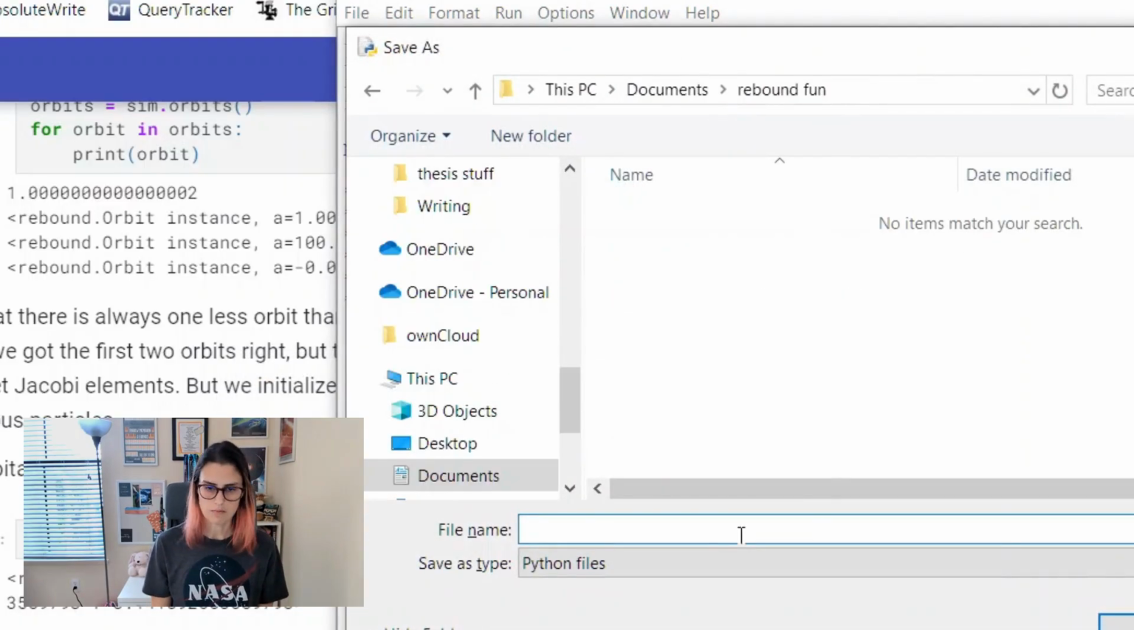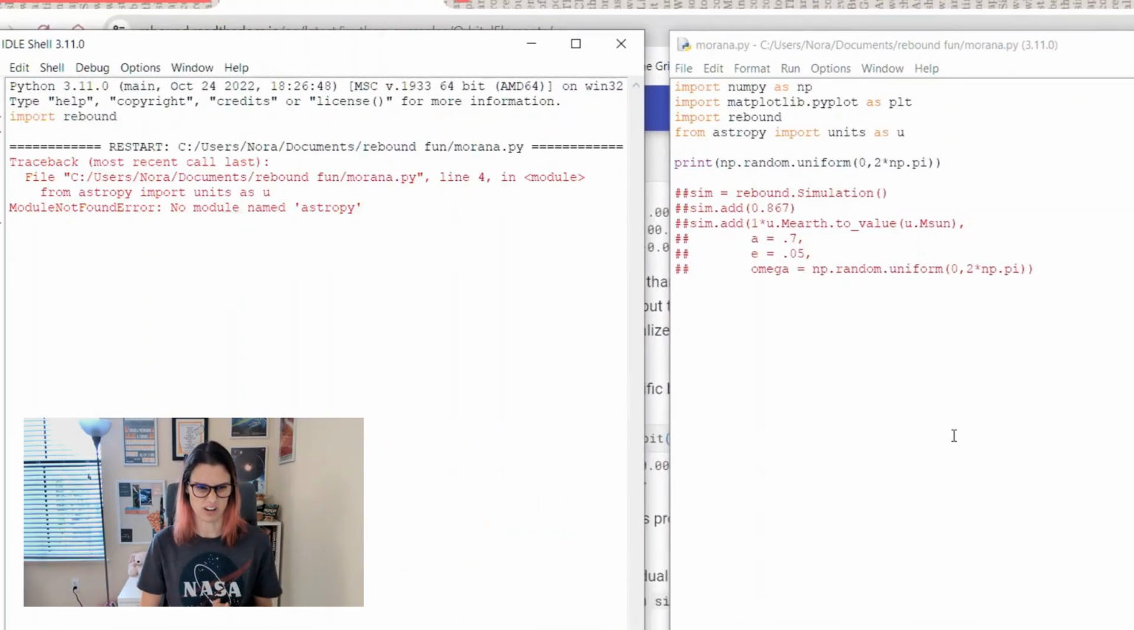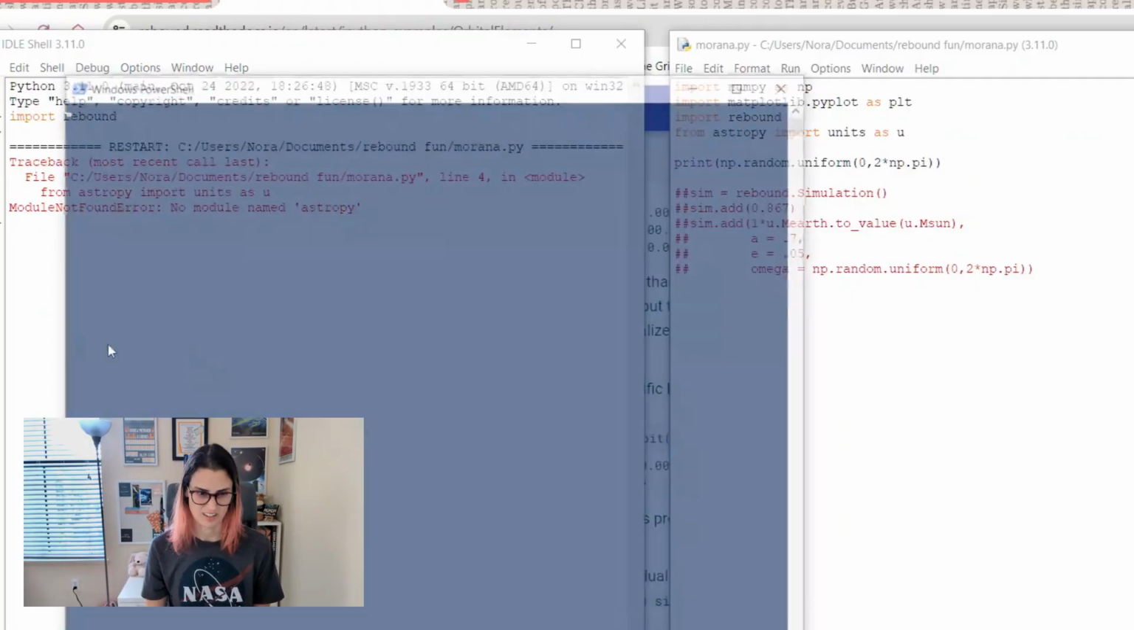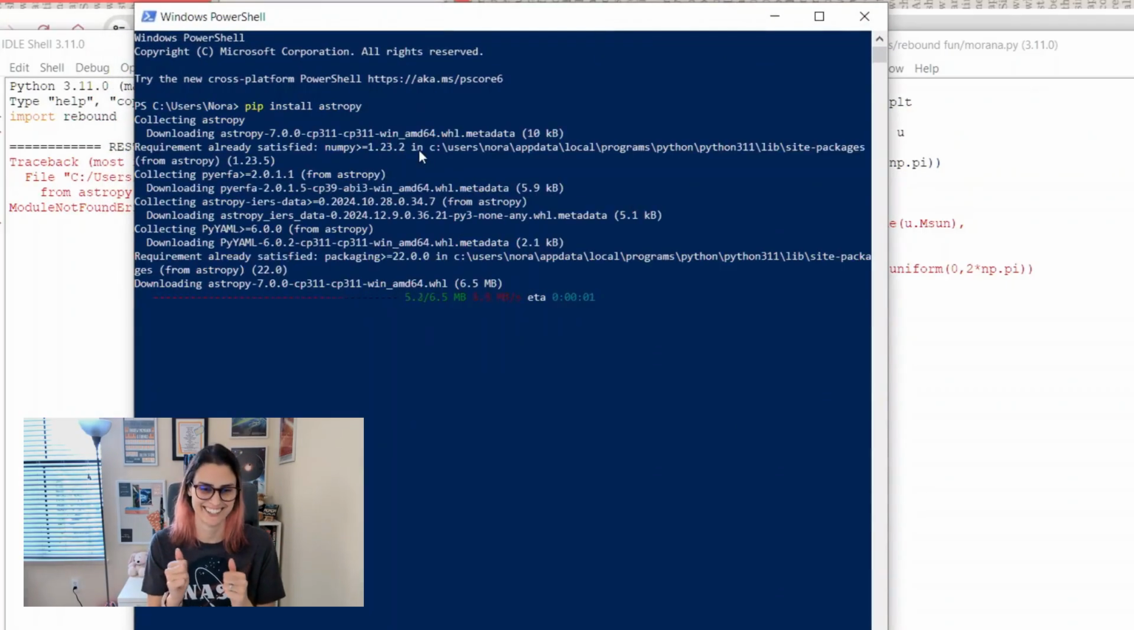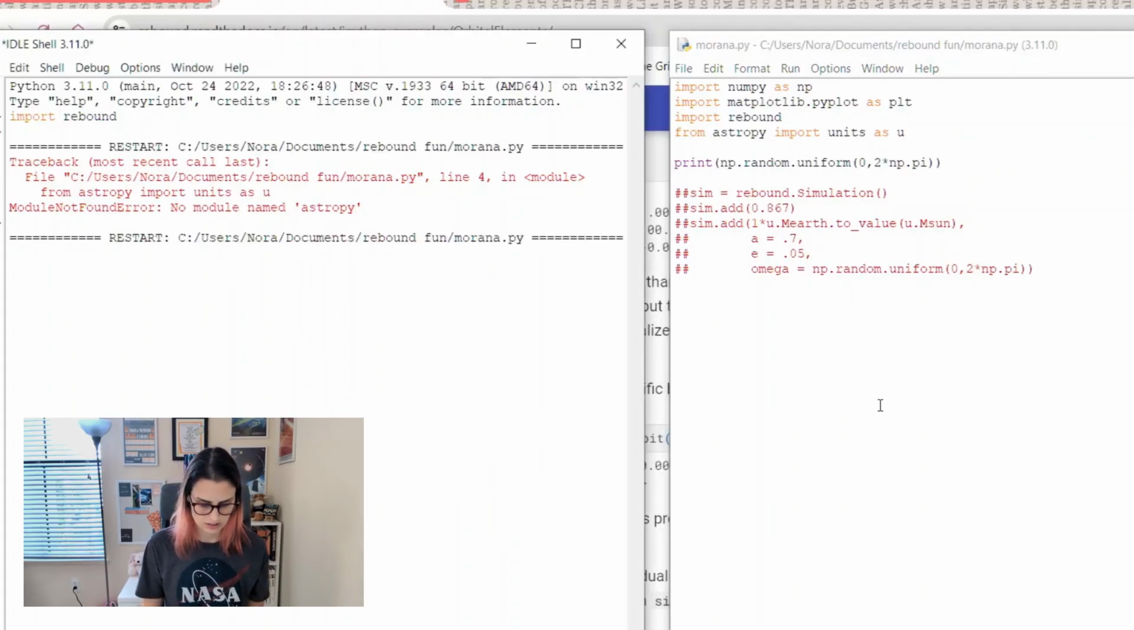Oh, I need to save it. The Marana system. Let's call it Marana. Oh, module. I don't have AstroPy installed. That's good to know. How do we even install this on Windows? Can you use PowerShell? I really have no idea. Yes! Now, let's try this again. Cool. There's gonna be our omega.